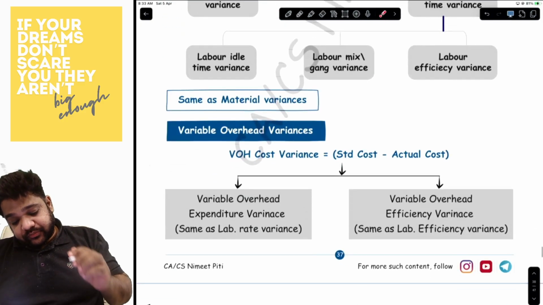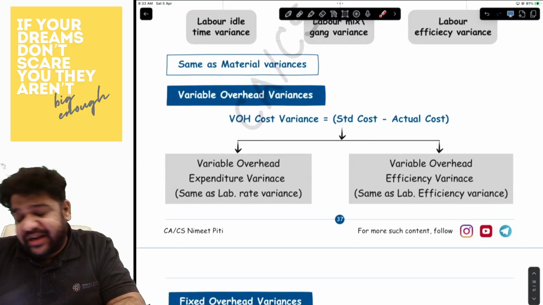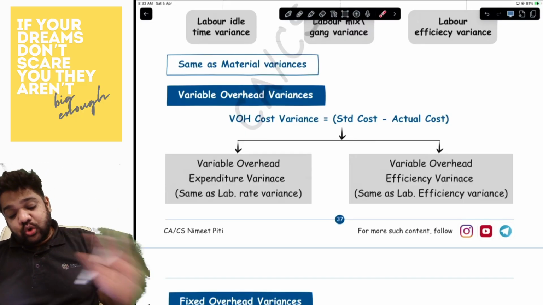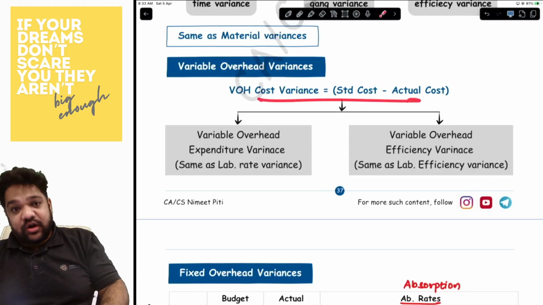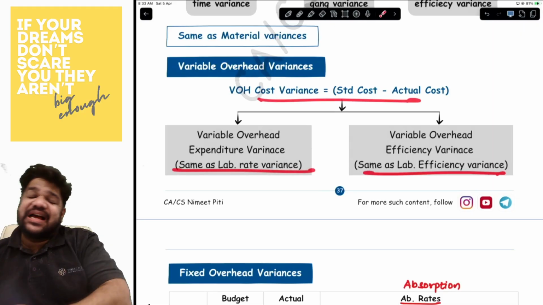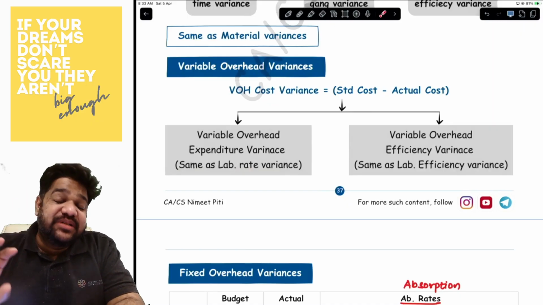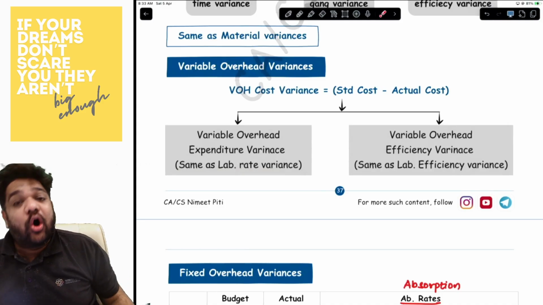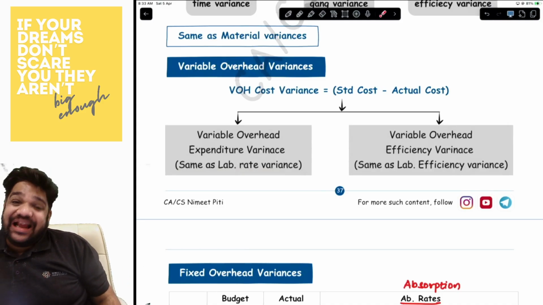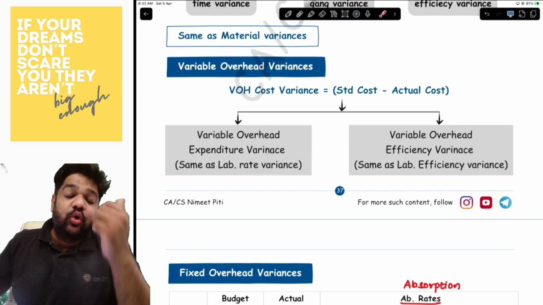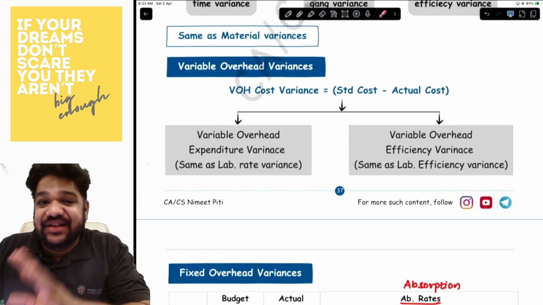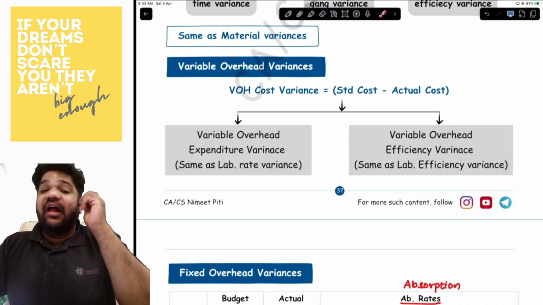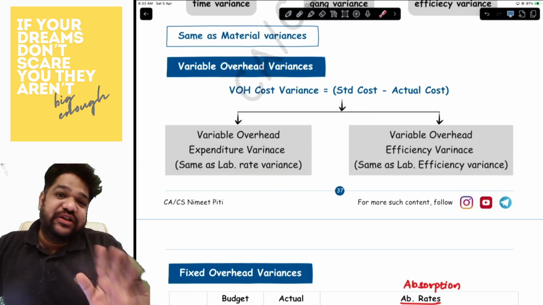Then the variable overhead variances, they are same again like your material variances. No change over here. Variable overhead cost variance, expenditure variance, and efficiency variance. The names are different, but the calculations are exactly same for all. So you don't have to worry anything. Once you know material, you automatically know labor and overheads as well. Variable overheads. Okay. Now I'll take a quick second and come back and discuss with you the fixed overhead variance.